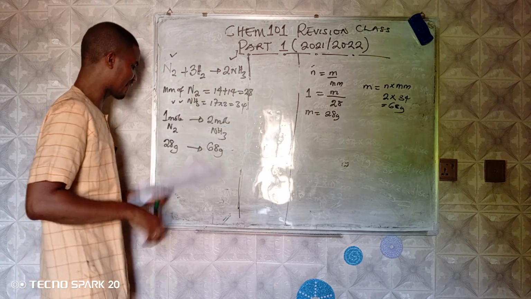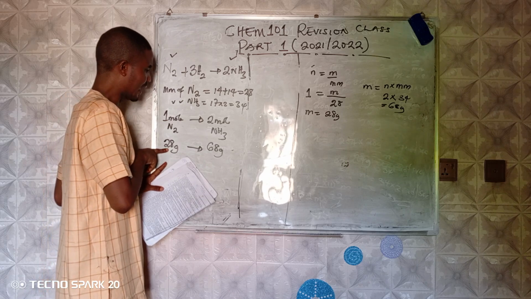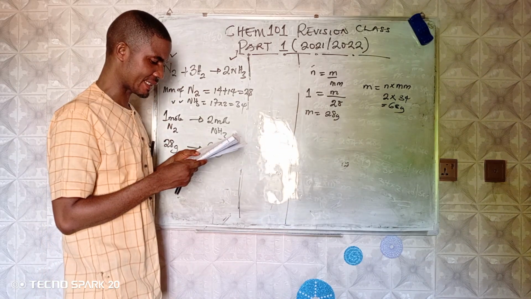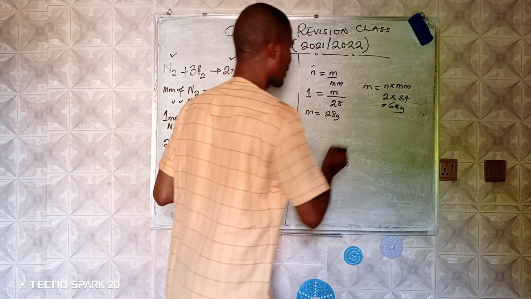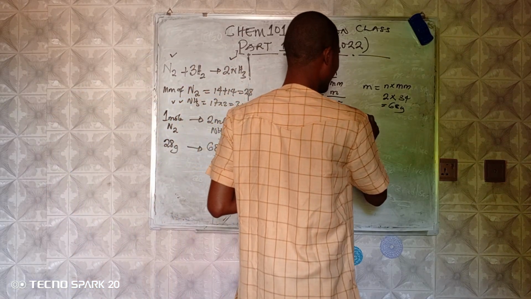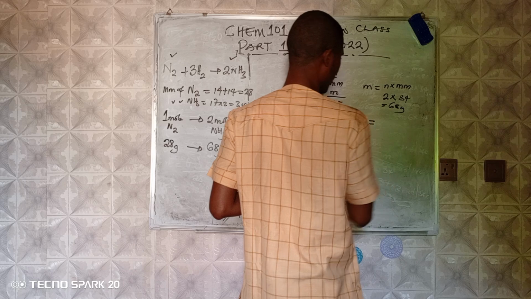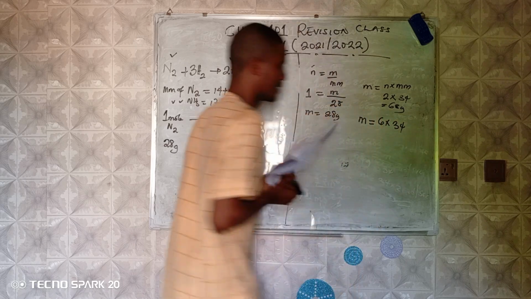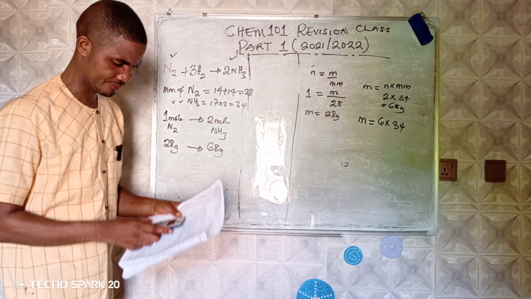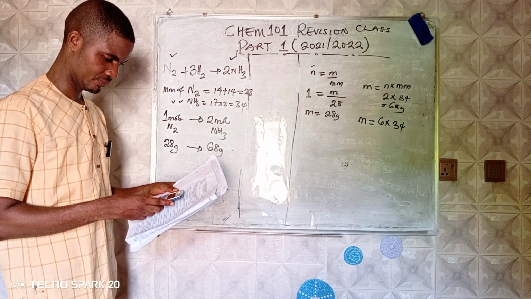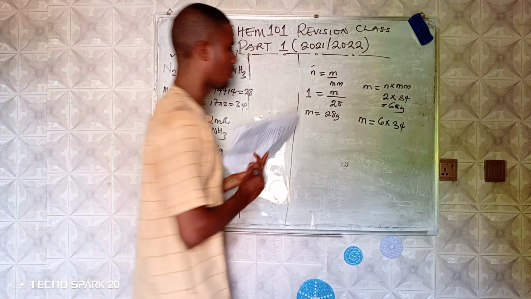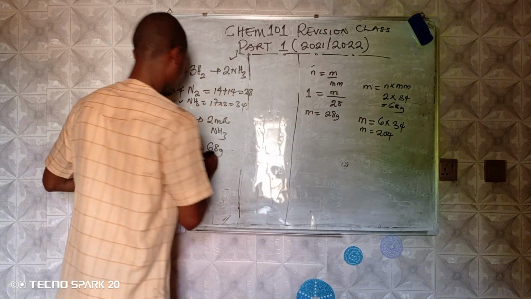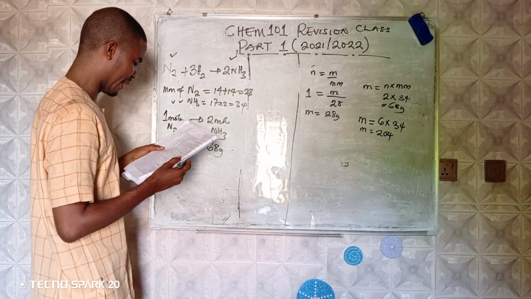So if 28 grams of nitrogen will produce 68 grams of ammonia, then I say 6 moles. So if N is 6, then convert that one to mass also. We have 6 times 34, which is 204. M equals 204.